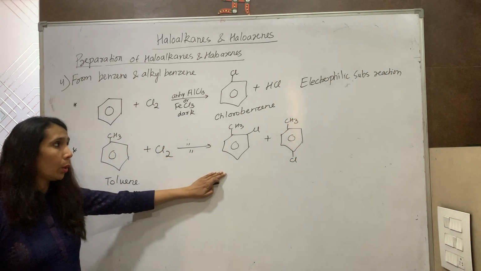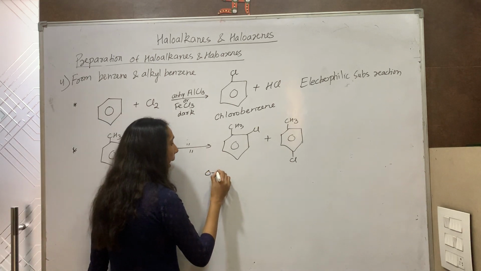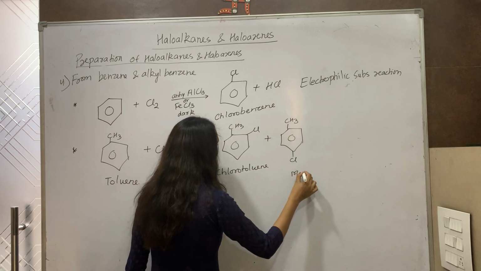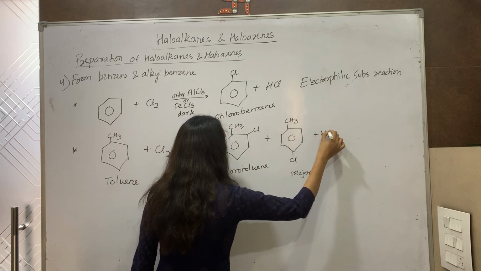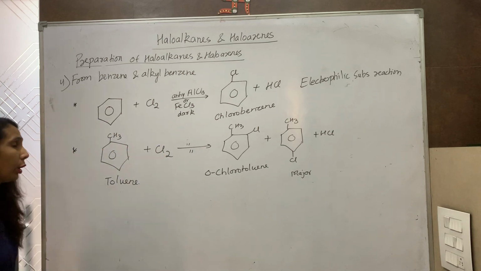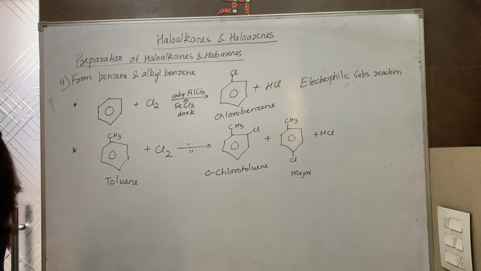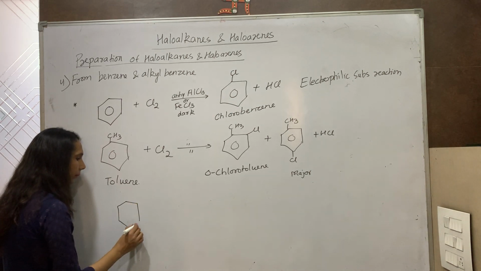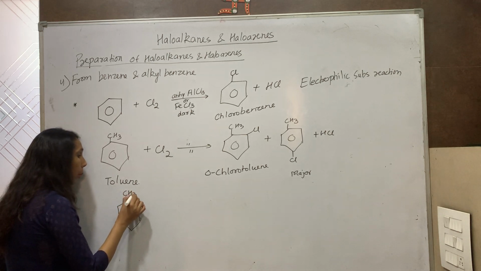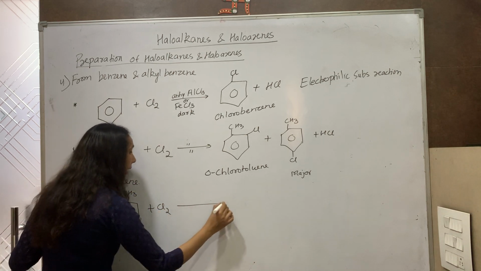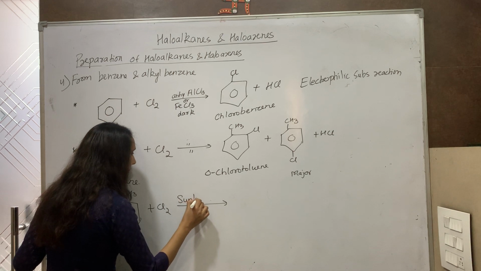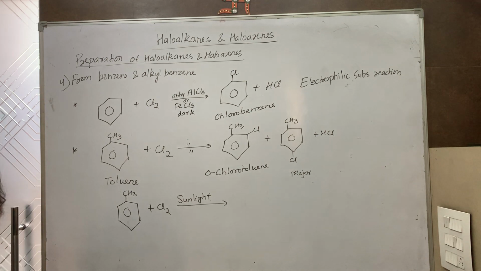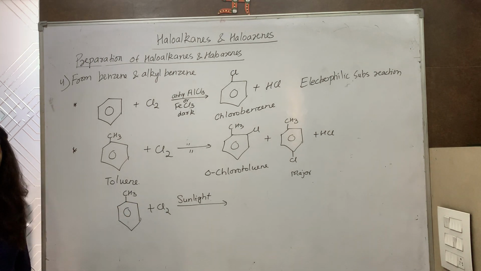So it is ortho-chlorotoluene and para-chlorotoluene, although the para is the major product, plus HCl. This is also an example of an electrophilic substitution reaction. But if I carry out the same reaction with chlorine in the presence of sunlight, I'm not taking anhydrous AlCl3, I'm not doing the reaction in dark, I'm doing it in the presence of sunlight.